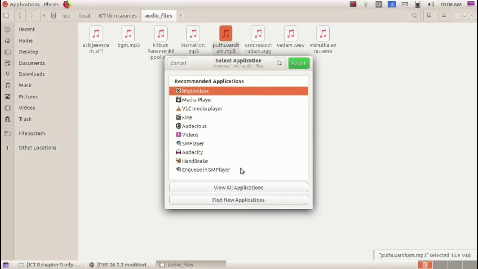Now we can see many other applications which can be used for playing this audio file. We have Rhythm Box, Media Player, VLC Media Player, Audacious, Audacity, etc. All these applications can also be used for playing the audio files. Now let's select the first one, Rhythm Box. Click on this and click on the select button.